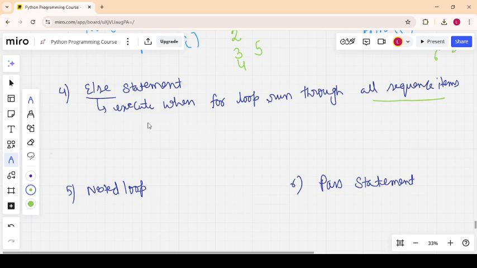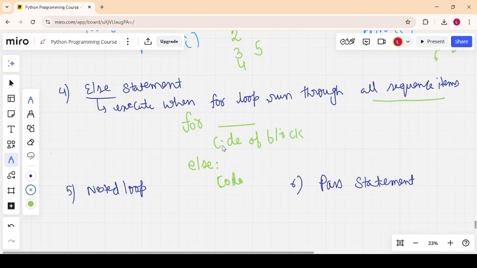But in the case of for, we write a for, and here we write the code block and here is the else block. There is no such condition. Here is a code block.